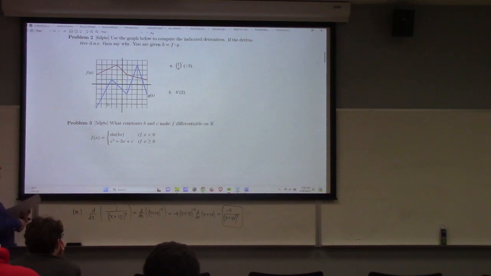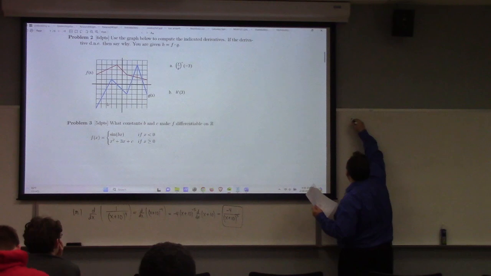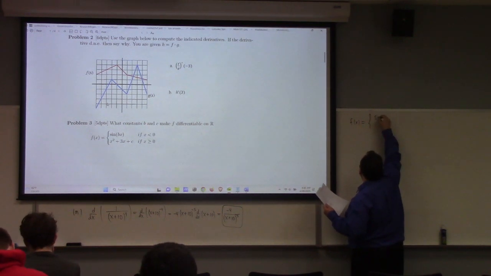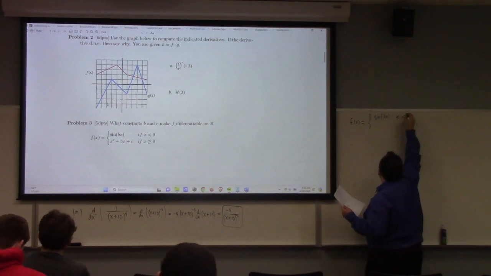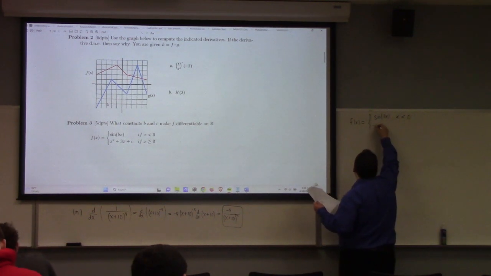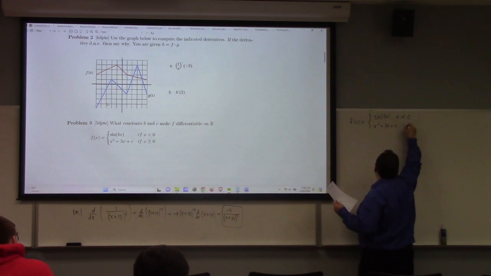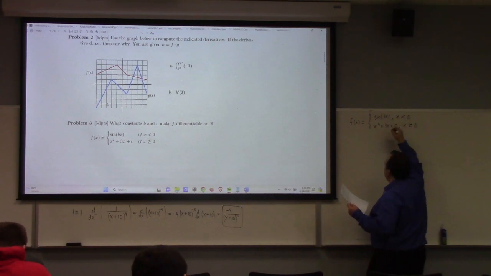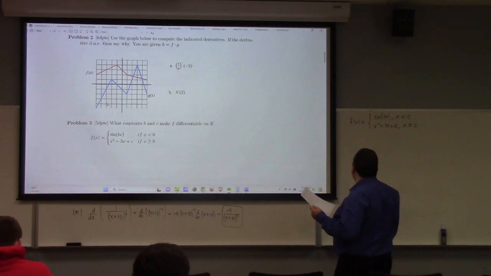Oh well. So here we have f of x. It's case-wise defined, right? We got sine of bx for x less than 0, and we've got x squared plus 3x plus c for x greater than or equal to 0. And we're supposed to choose constants b and c which make it differentiable in R.